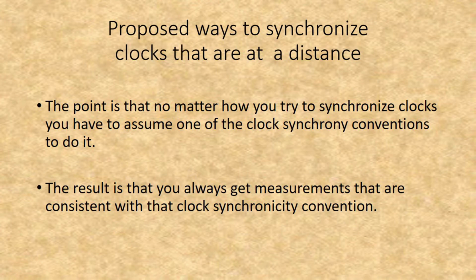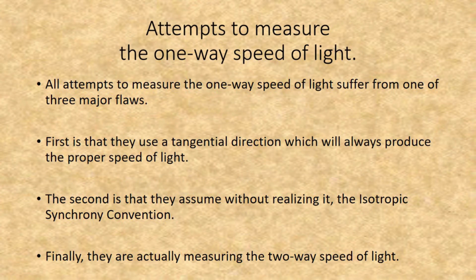The result is that you always get measurements that are consistent with that clock synchrony convention. All attempts to measure the one-way speed of light suffer from one of three major flaws. The first is that they use a tangential direction, which will always produce the proper speed of light. The second is that they assume, without realizing it, the isotropic synchrony convention. Finally, they are actually measuring the two-way speed of light.